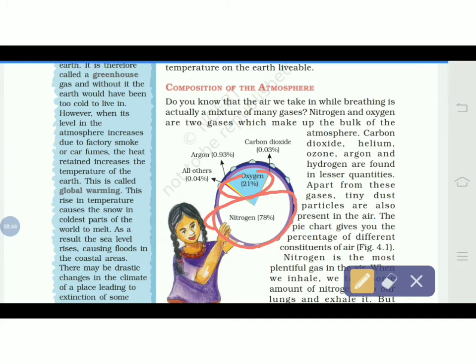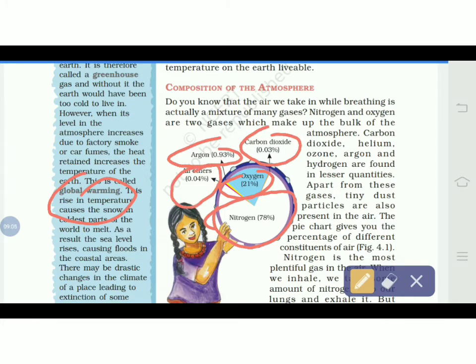Another thing is carbon dioxide, you can see over here, that is 0.3%. This composition should remain like this. If it is exceeded, then this kind of global warming effect will be faced. There is argon also, 0.93%, and other gases also, dust particles.